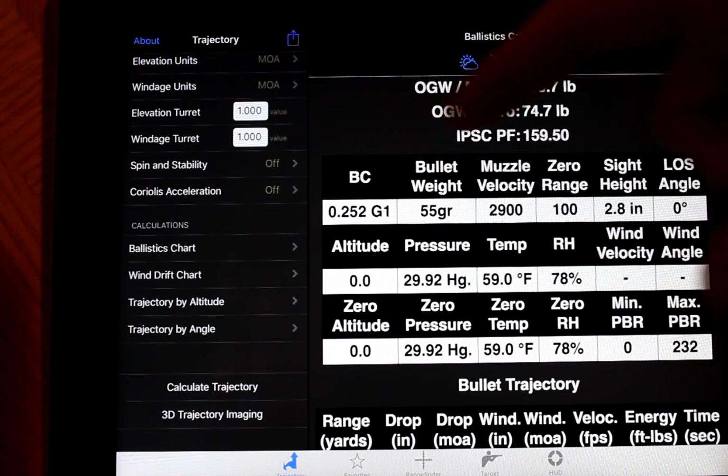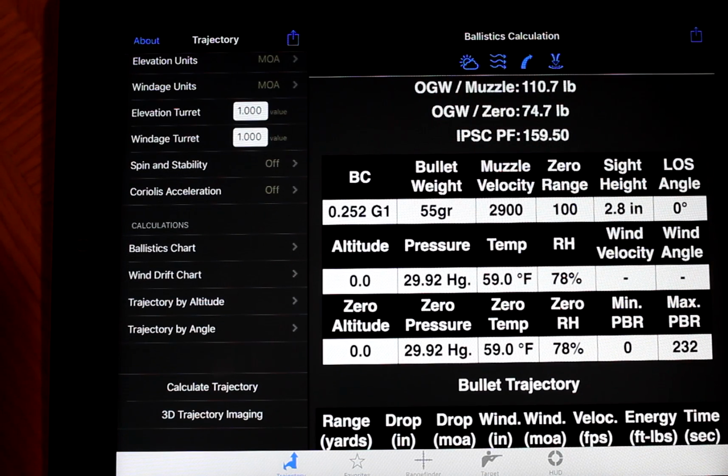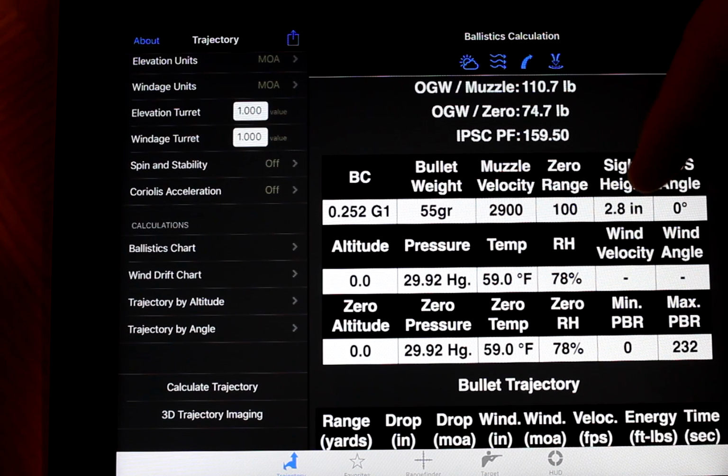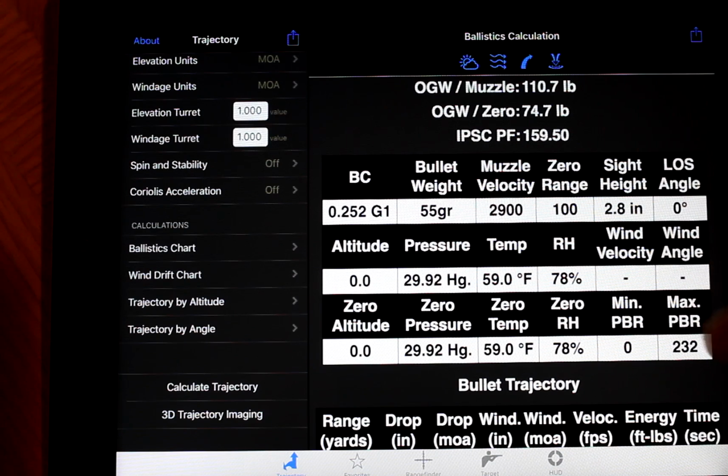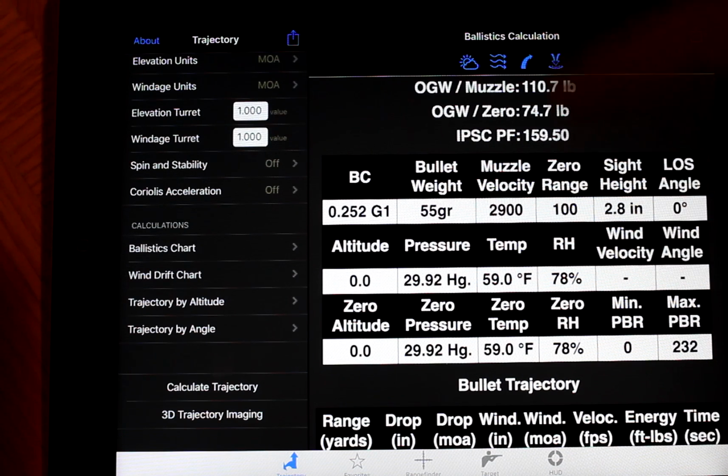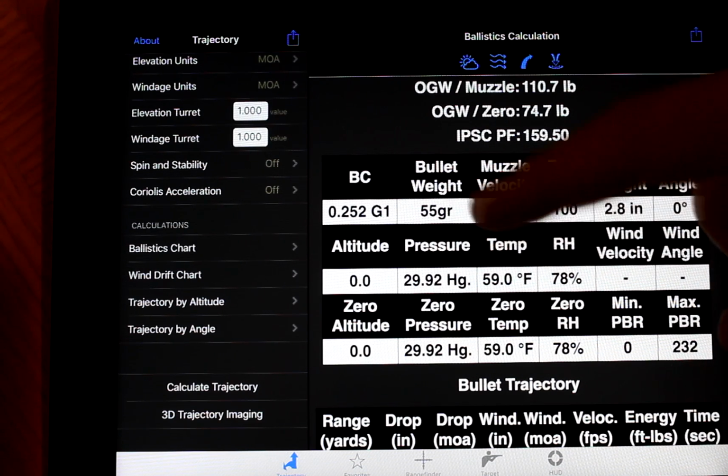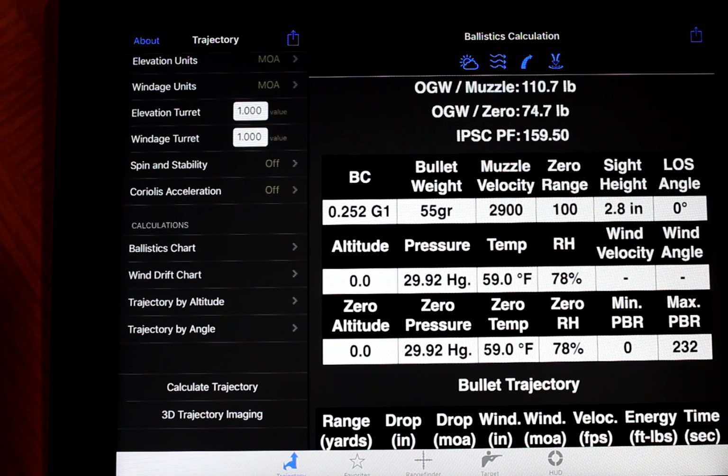Your ballistic coefficient, your bullet weight, muzzle velocity, your 0 range. Can you notice the sight height? I had 2.75 inches, so 2 3/4. It rounded it up to 2.8. So keep that in mind for some of these settings that you're doing. Oh, here's where the weather thing comes in. I didn't do any weather, but it's showing temperature and stuff here. Just be aware of that.